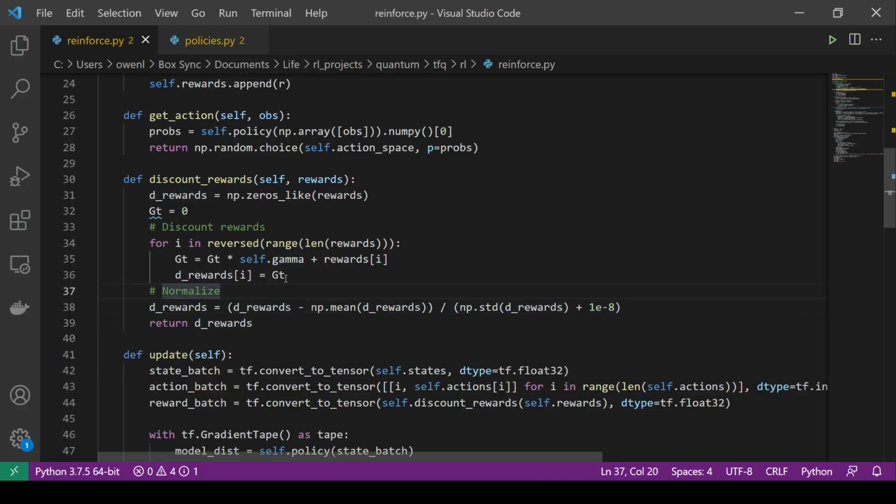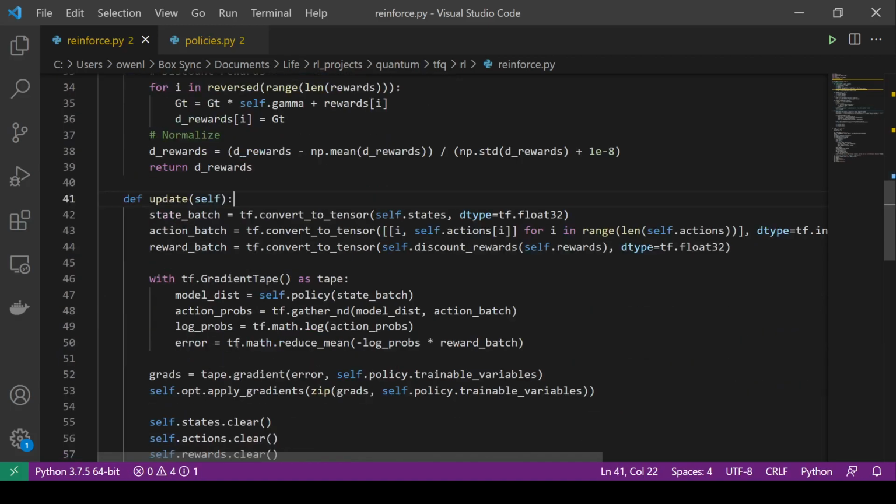Previously, the Monte Carlo sample of the rewards was an unbiased estimator. This is now no longer unbiased, but statistics, who even cares about that? Biased, unbiased, if it works, it works. And so now to update the parameters, we have our states, actions, and rewards that we're converting into these tensors. This is using gradient tape with TensorFlow Quantum. I've done that before, but always good to see more of it.